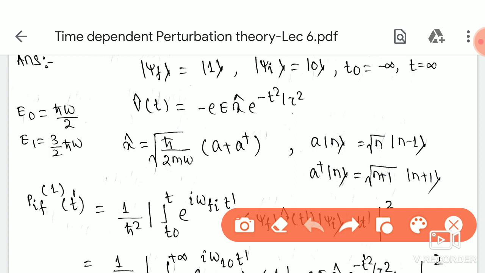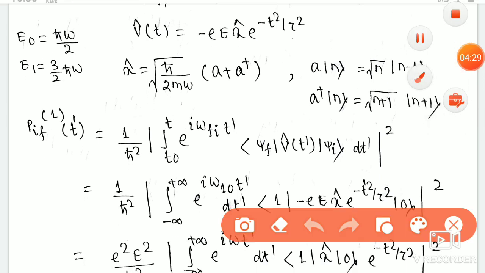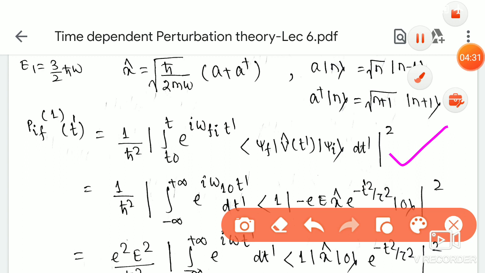So we have to find the transition probability. In the last class we derived this formula for the transition probability, P i f of t dash, I for initial, F for final, equal to 1 by h bar square, mod square of the integration over t naught to t of exponential i omega t dash, into bra psi f, V cap of t dash, ket psi i, dt dash. So this was the formula for the first order transition probability.